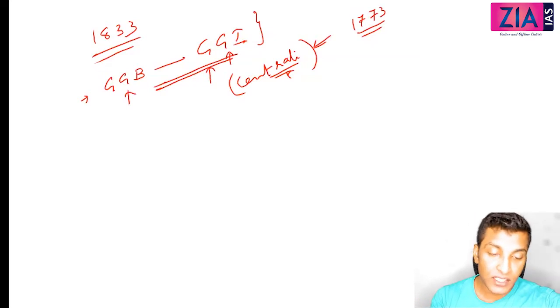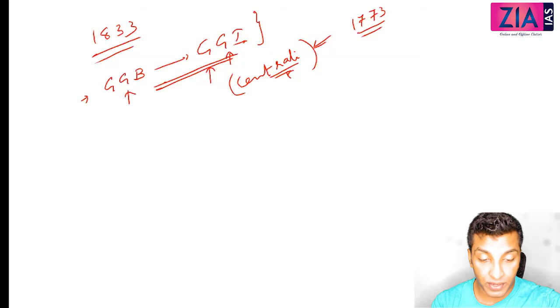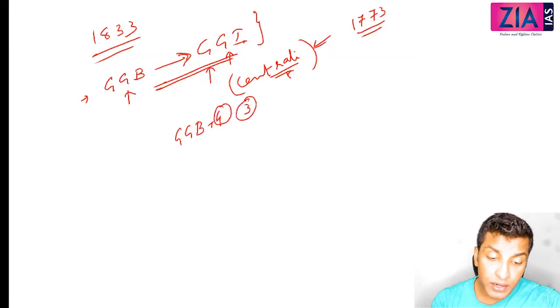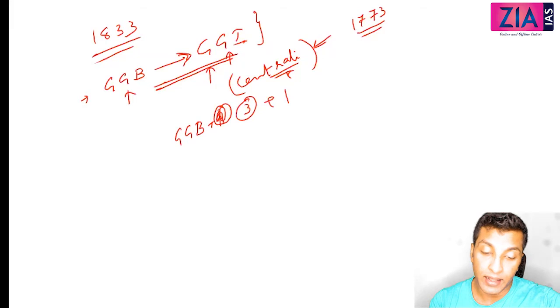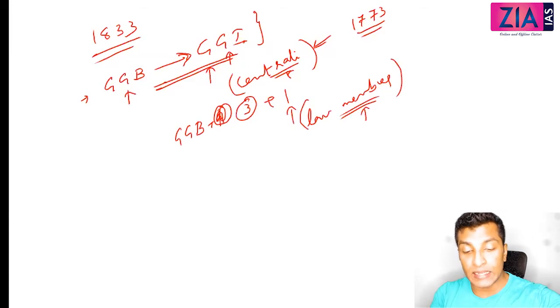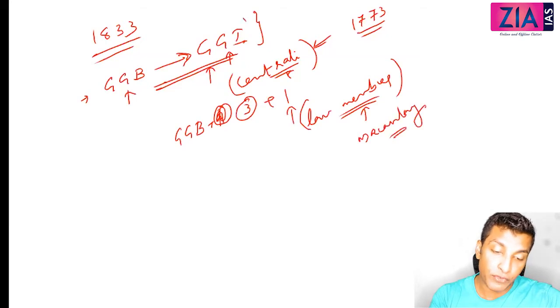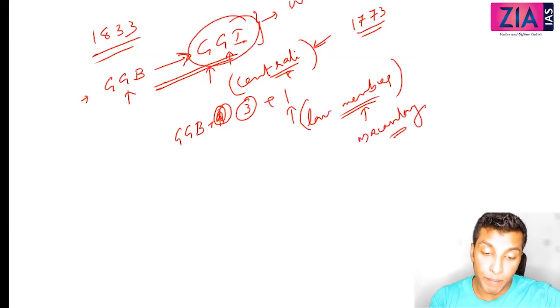Governor General of Bengal became Governor General of India. So now, before, what was the situation? Governor General of Bengal plus 4 members, which was reduced to 3 in Pitt's India Act. Now they will increase it to 4 again. One more they will add. And this new member is known as the law member. Okay, what is his role? His role is basically to advise the Governor General in matters of law. Who was the first law member? Lord Macaulay. Okay, who was the first Governor General of India? Lord William Bentinck. So these are a few facts which you need to remember.